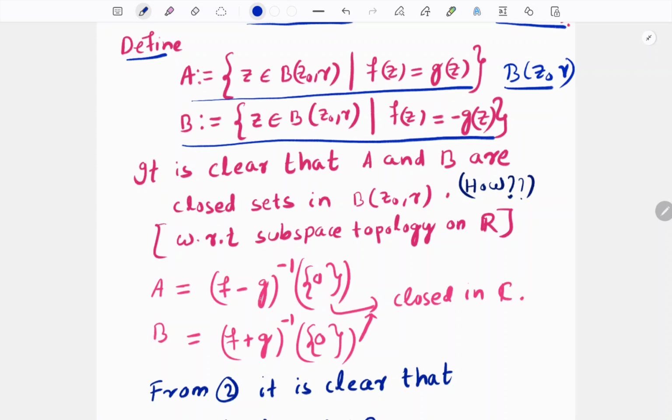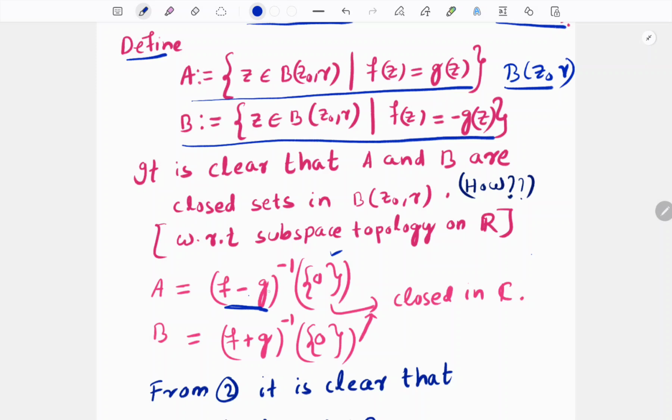Therefore f minus g is also a continuous function, and a continuous function pulls a closed set to a closed set. This set A can be written as (f minus g) inverse of 0, because when f(z) is equal to g(z), it implies (f minus g)(z) is equal to 0. Therefore A is nothing but (f minus g) inverse of 0. So this set A can be written in this way.